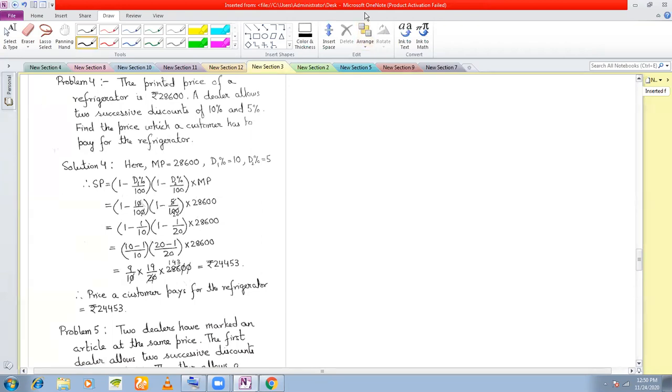Let us note down what is given. The printed price means mark price. So mark price of the refrigerator is 28,600. Two successive discounts: D1% is 10, D2% is 5%. Find the price which the customer has to pay for the refrigerator.